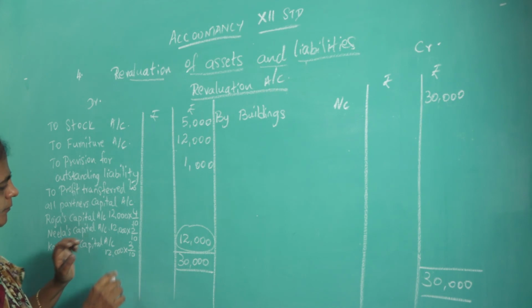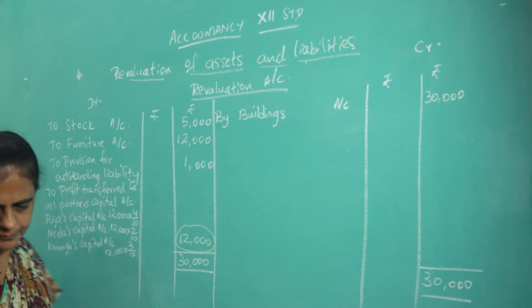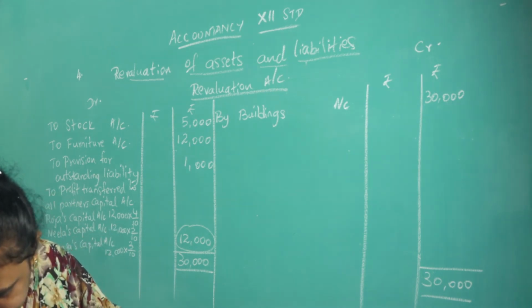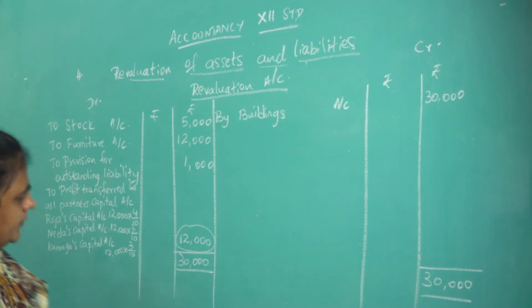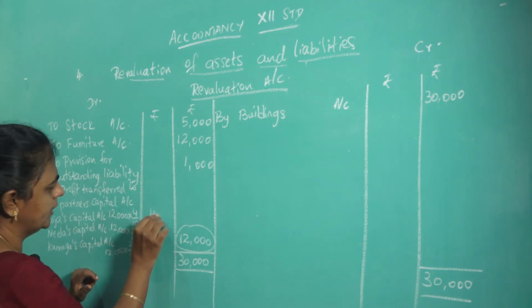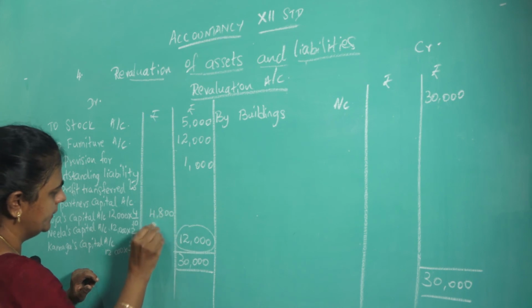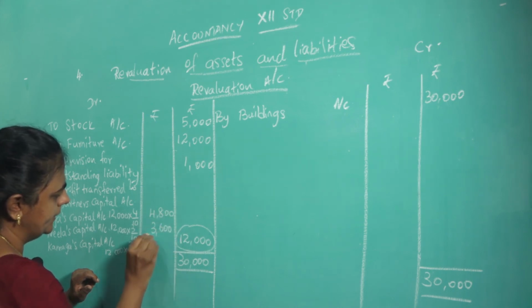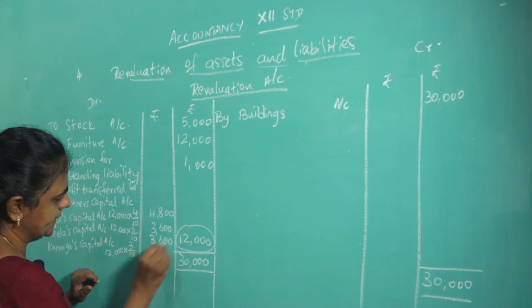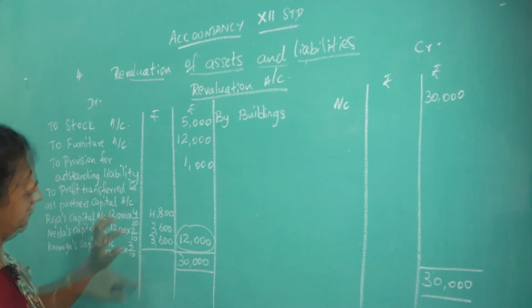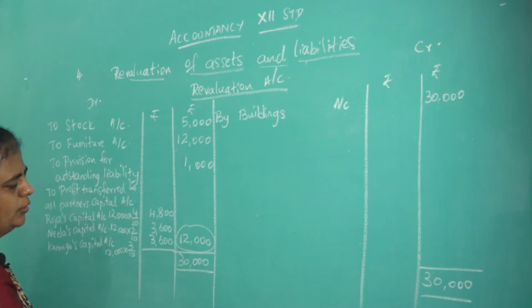So divide. That will give you 4,800, 3,600, again 3,600. Okay, so total altogether gives you 12,000.